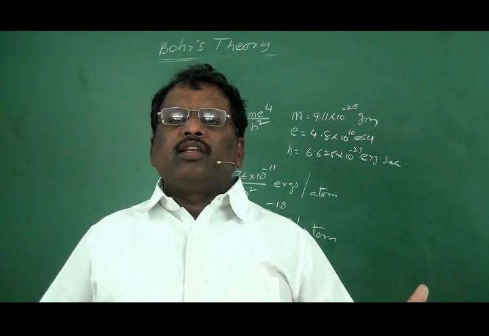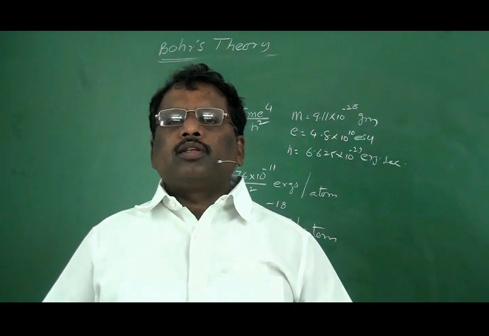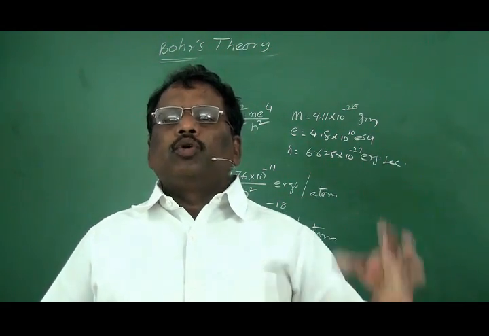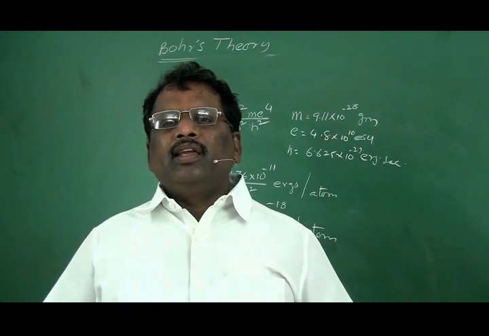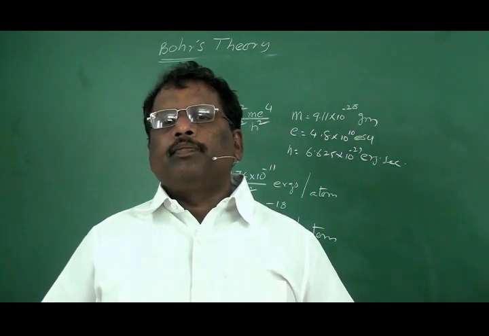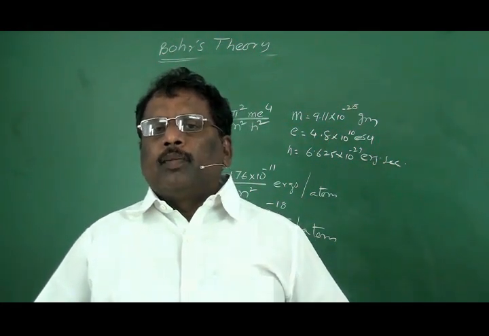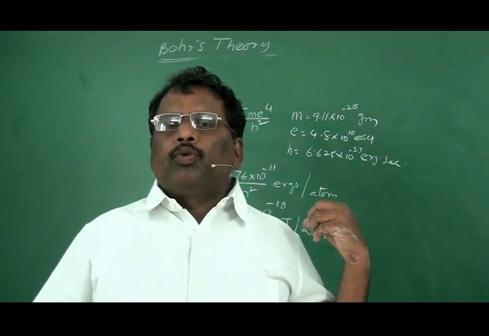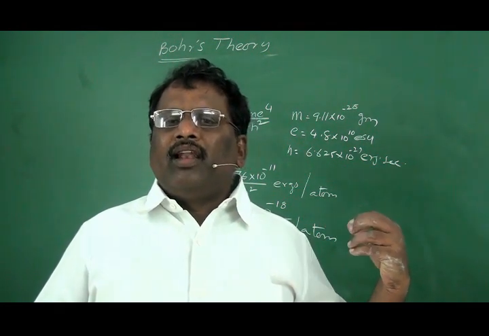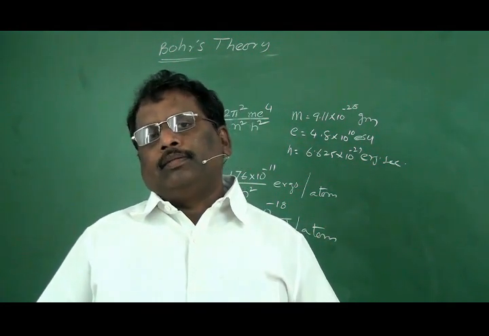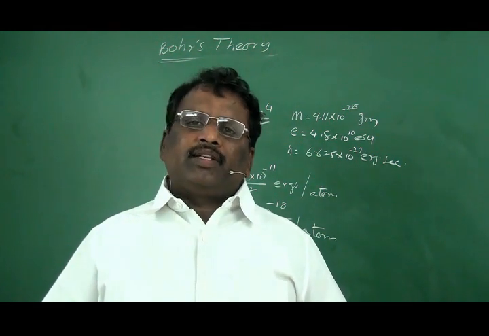So the radius of hydrogen is approximately equal to it. So this proves that Bohr's expression for the radius is correct. Similarly, the ionization energy of hydrogen atom will prove Bohr's expression that was proposed to calculate the energy of energy levels. But Bohr's theory failed in some aspects.